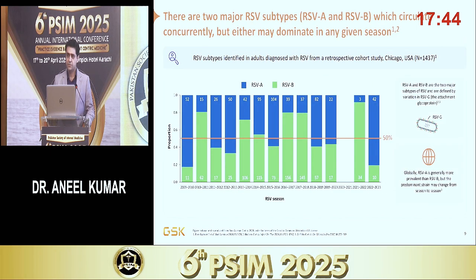There are two subtypes of RSV, RSV-A and RSV-B. RSV-A is generally the dominant form globally, but any subtype can predominate over the other at any given time. And the symptoms are essentially the same. So clinically, it doesn't really hold any difference.